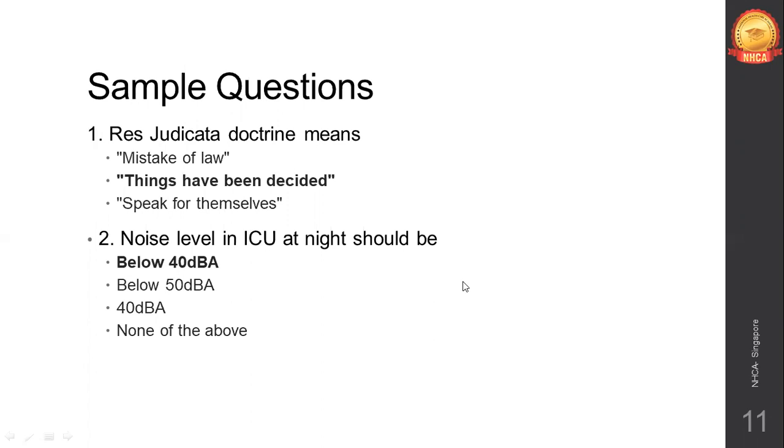You have some Latin words used in the medico legal chapter. So you have to be very clear about which Latin phrase stands for which medico legal issue. Then noise level in ICU. If you're thorough in the ICU chapter, you would know what should be the noise level at night in the ICU. I have marked the answer in bold, it should be below 40 A-weighted decibels. So these are just two examples of sample questions.